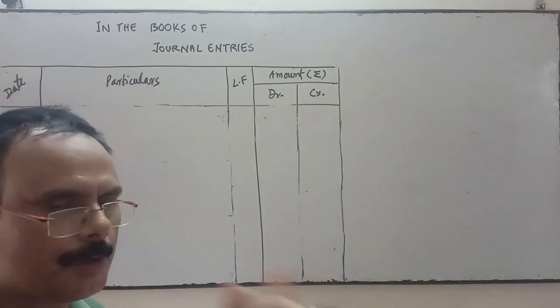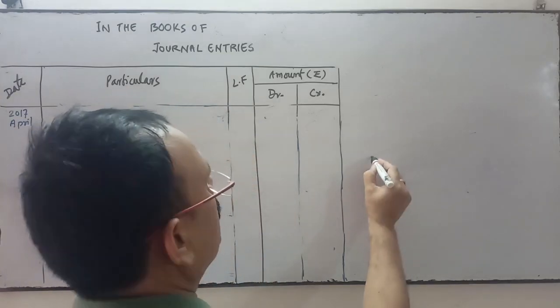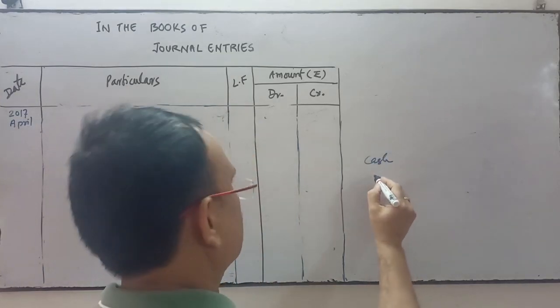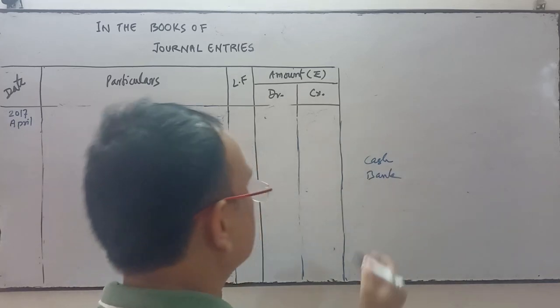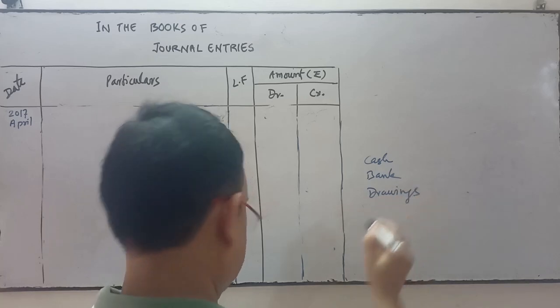Withdrew means withdrawn from bank. We have withdrawn the money from bank. So when we withdraw the money from bank, cash account, and since we have withdrawn it from bank, bank account. And if you withdrew the money for private use, then drawings account.